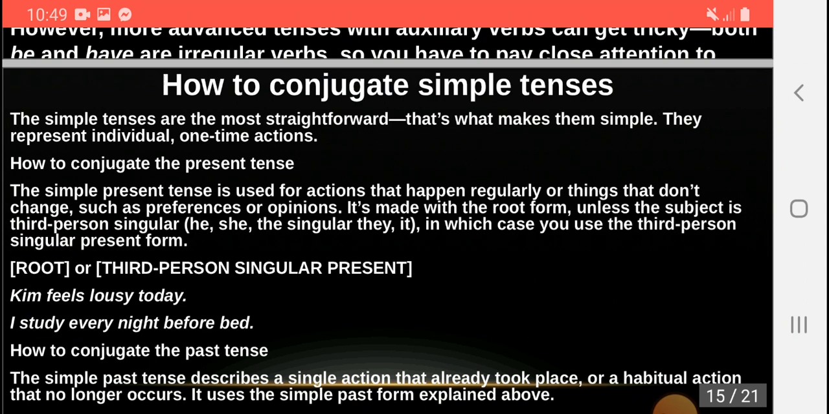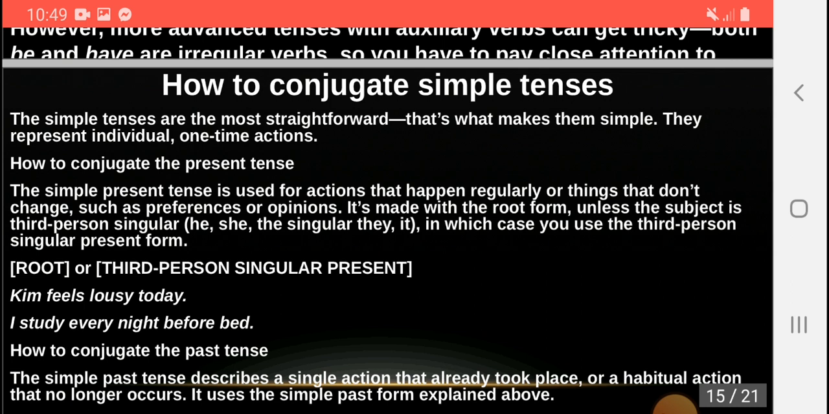The simple present tense is used for actions that happen regularly or things that don't change, such as preferences or opinions. It is made with the root form unless the subject is third person singular, that is he, she, the singular they and it, in which case you use the third person singular present form. Root or third person singular present. Examples are: Kim feels lousy today. I study every night before bed.